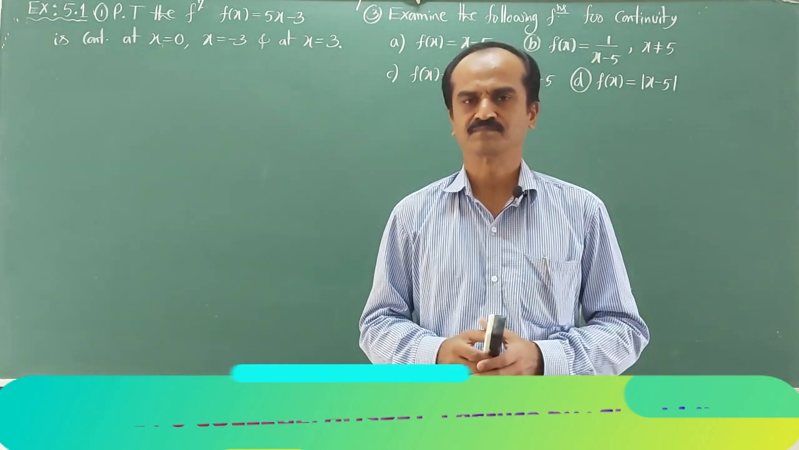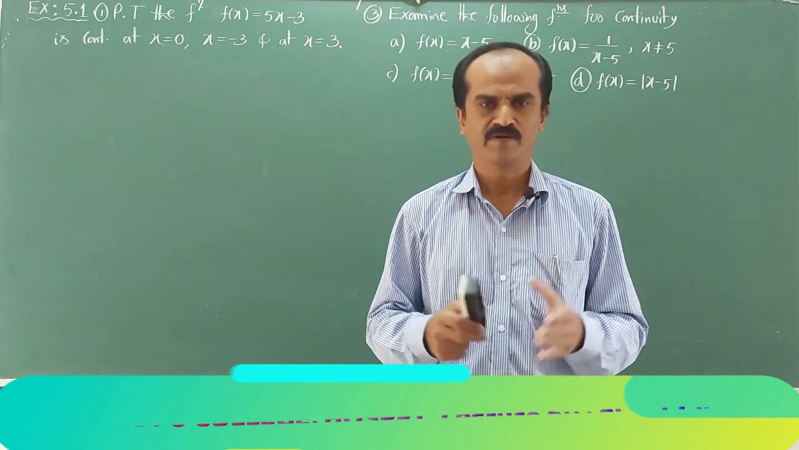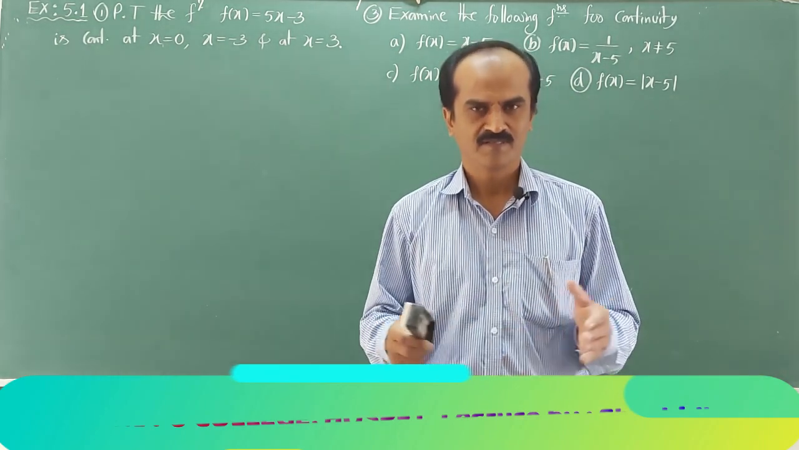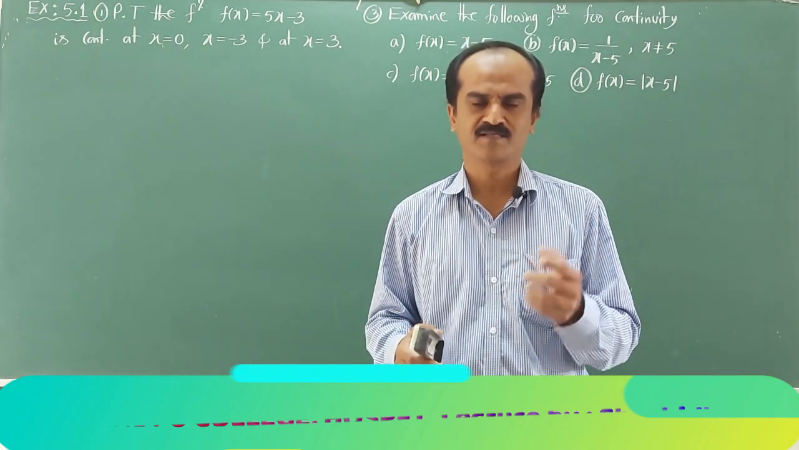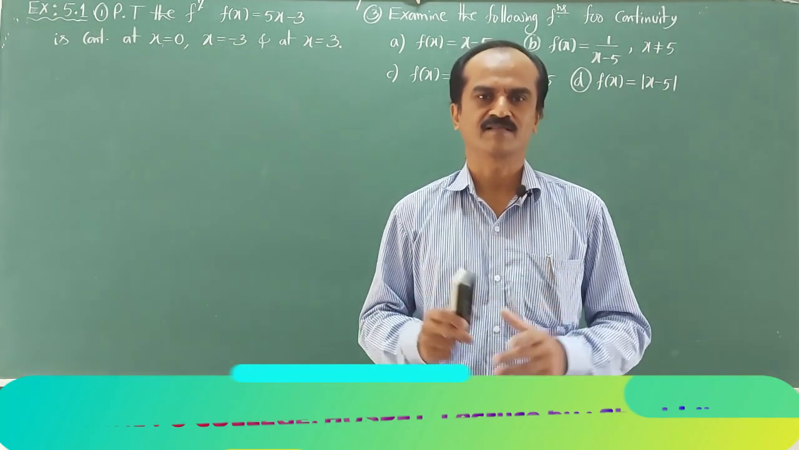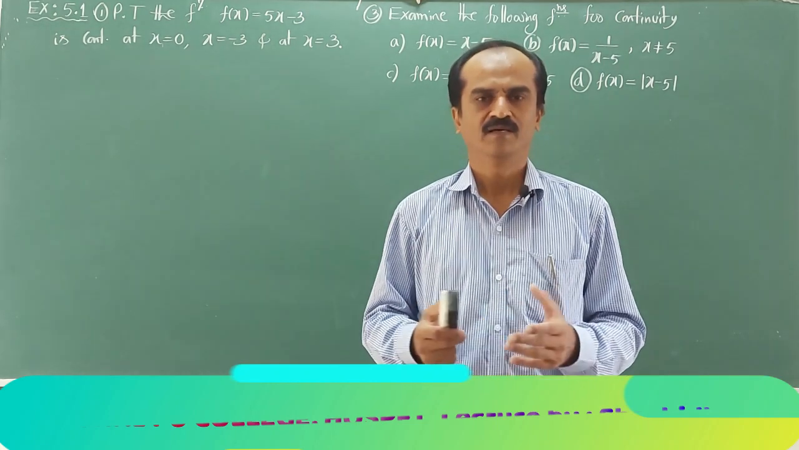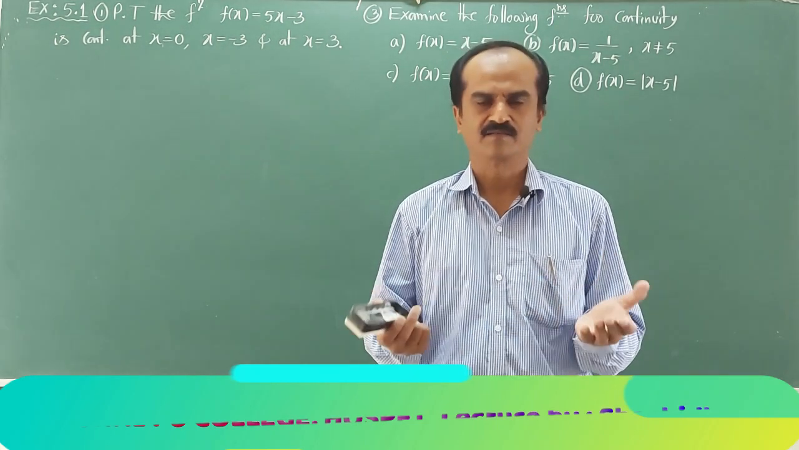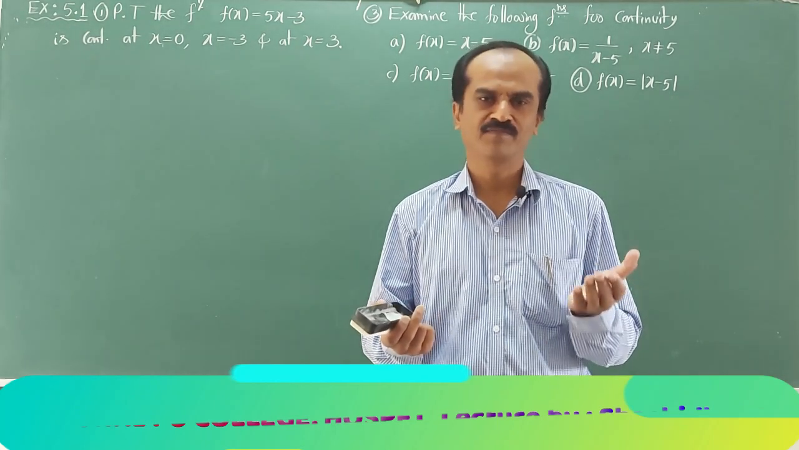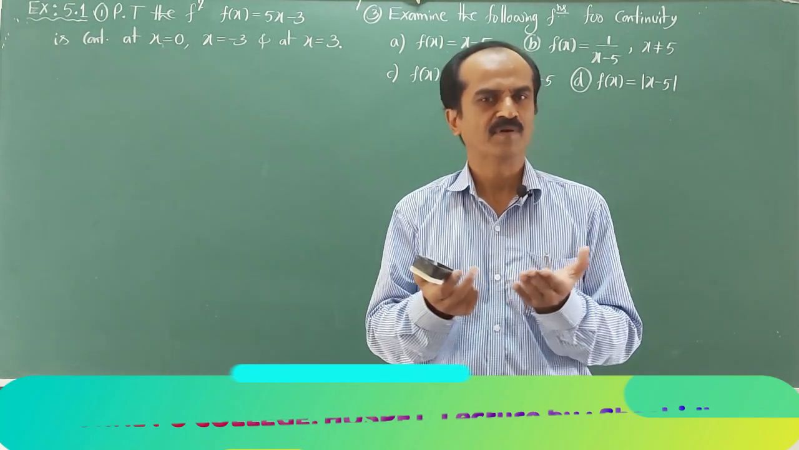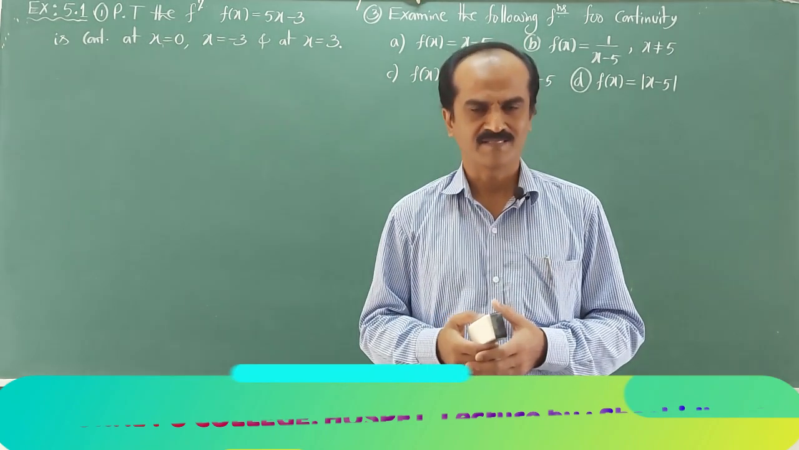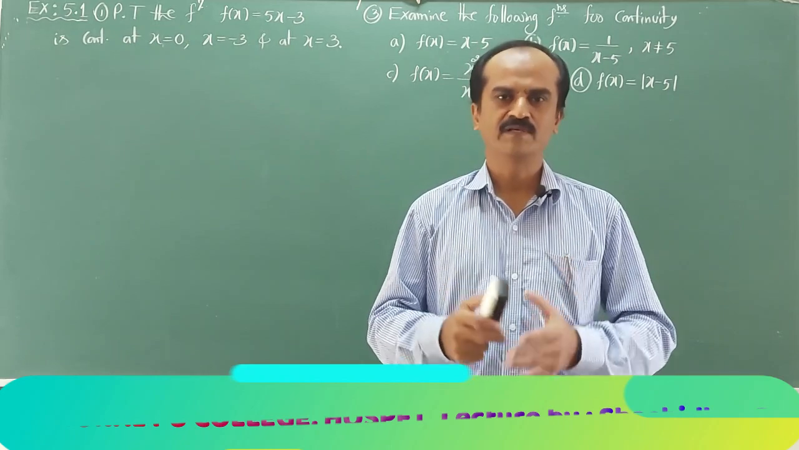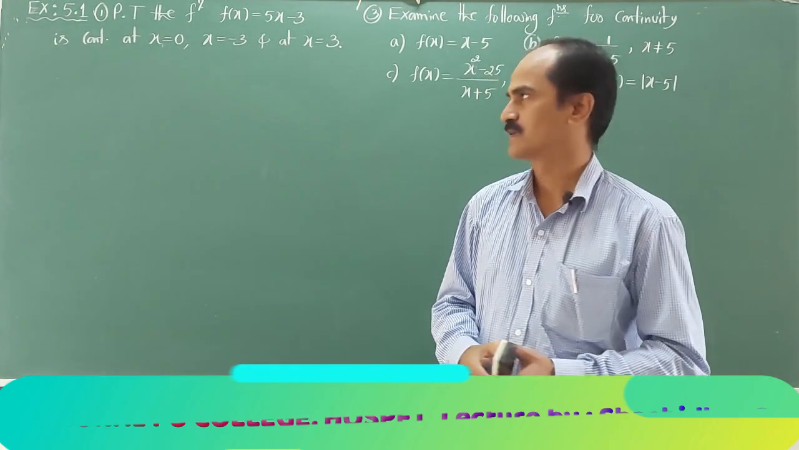Now, when we say that a function fails to be continuous at a point, there are different cases. First case, the function value does not exist, or the limit of the function does not exist, or even if both the limiting value and function value exist, they may not be equal. These are the three cases where a function fails to be continuous. Now we will take up the exercise.